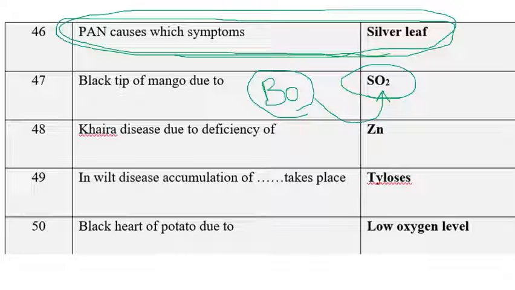The next one is Khaira disease. Khaira disease of rice is due to zinc deficiency. You know very well, it was first reported by Y.L. Nene.